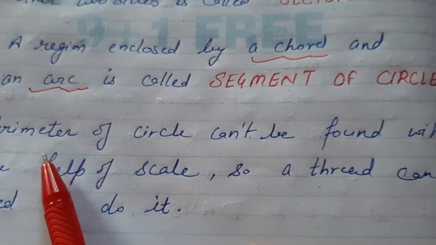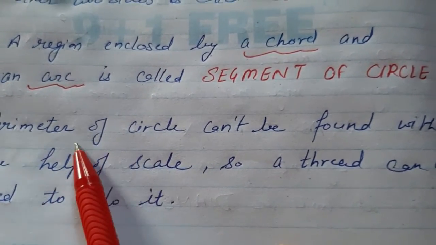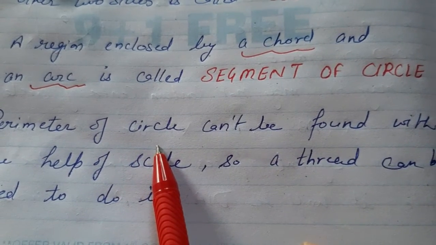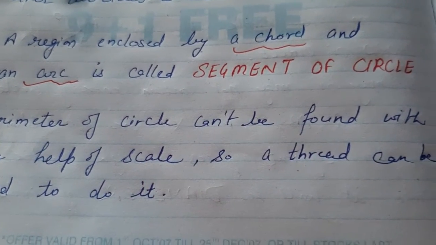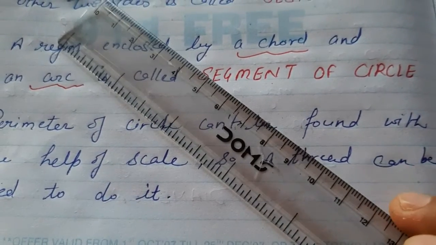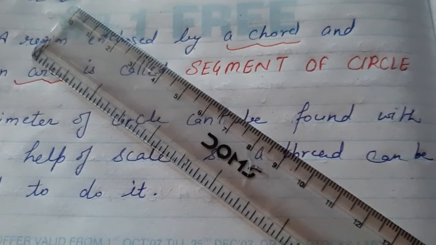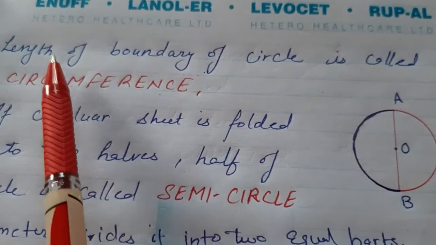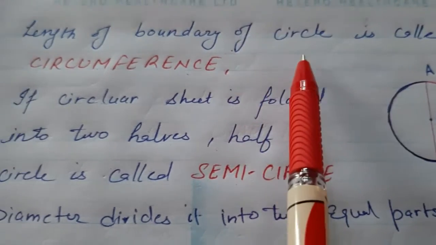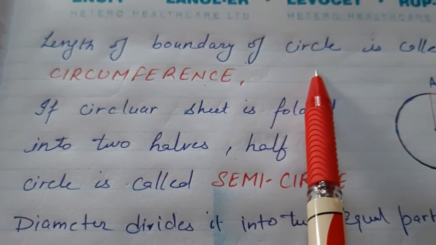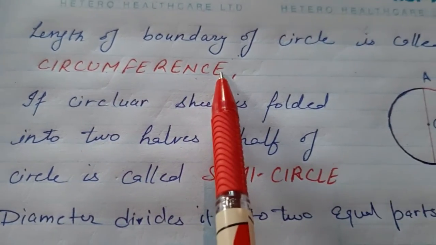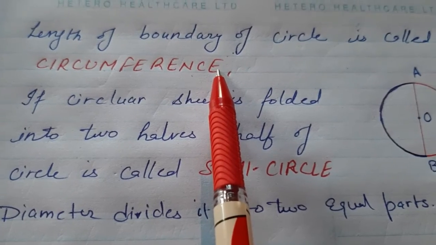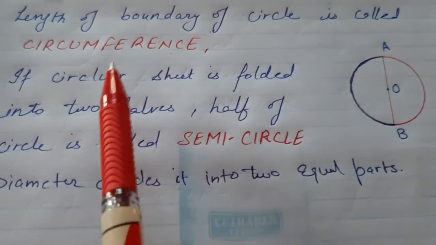Now next is how to find the perimeter. अब circle का perimeter we can't find out with the use of a scale. Scale के use से हम नहीं find out कर सकते. So we use thread to find the length of the boundary of the circle. The length of the boundary of the circle is called the circumference. By using thread we can find it out.